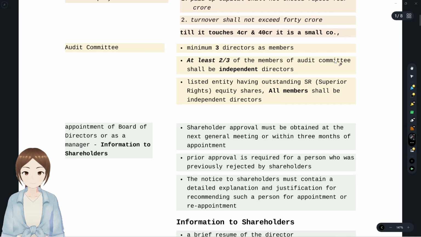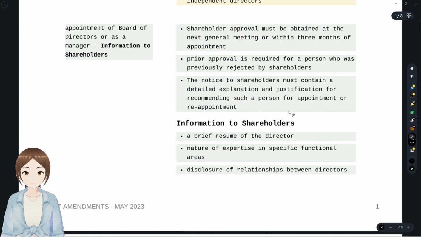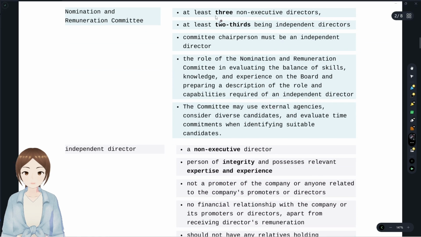And we'll see the nomination and remuneration committee: 3 non-executive directors. As with the audit committee, minimum 3 directors, here 3 non-executive directors, and at least 2/3 being independent directors. Same as for the audit committee, but for the chairperson they have mentioned that he should be an independent director. Why was there special consideration that the chairperson should be an independent director?